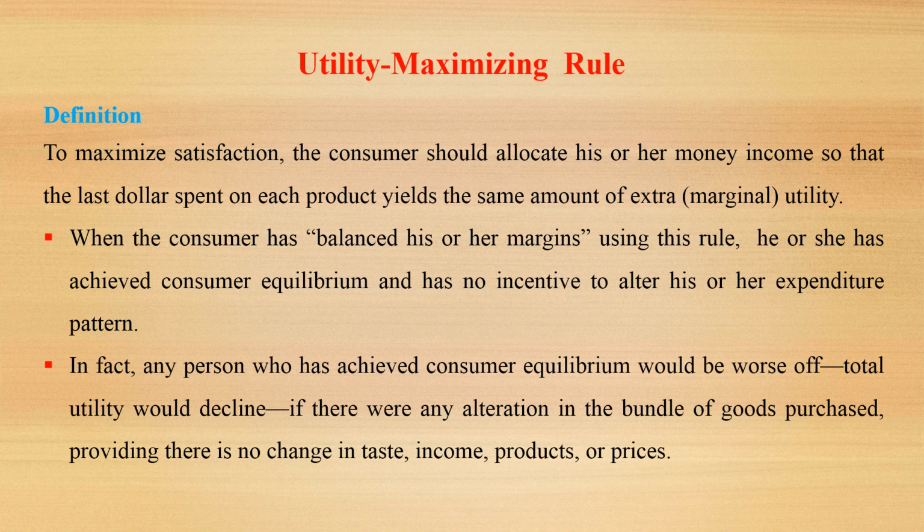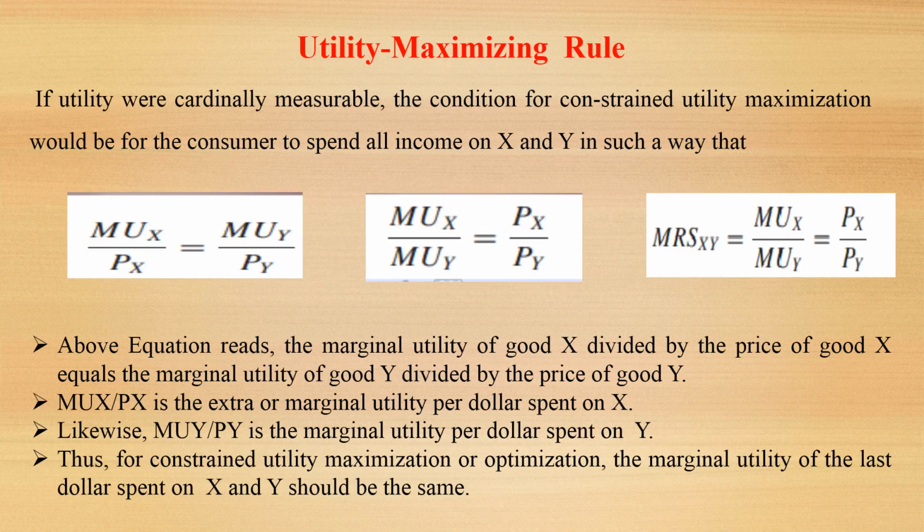So, what is the utility maximization rule? According to the utility maximizing rule, to maximize satisfaction, the consumer should allocate his income, his money, so that the last dollar spent on each product yields the equal or same amount of extra or marginal utility. Here we have two goods, good X and good Y. We want to purchase good X and good Y with our available money income.